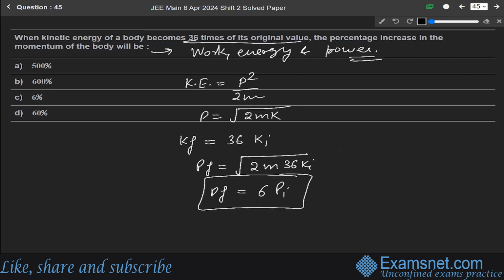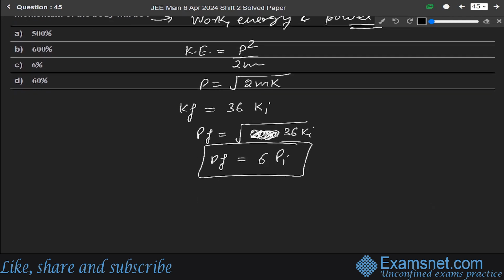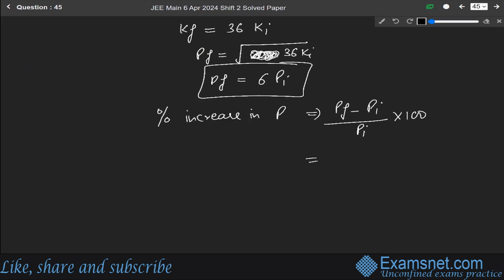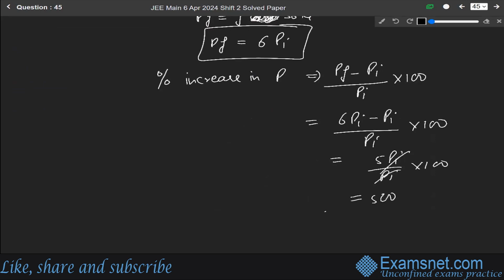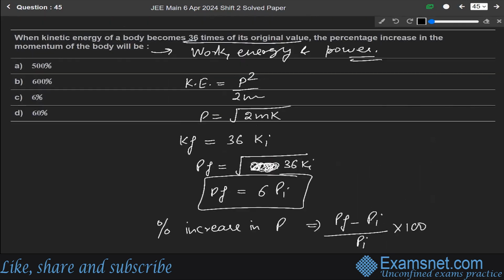Since 6 squared is 36, if we consider the mass constant, the momentum will be 6 times the original one. So the percentage increase in momentum is final minus initial over initial into 100. Solving it, we get 6pi minus pi over pi into 100, which becomes 5pi over pi into 100. Pi cancels, so it is 500%. So the percentage increase in momentum is option A, 500%.